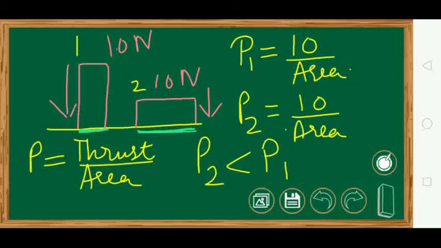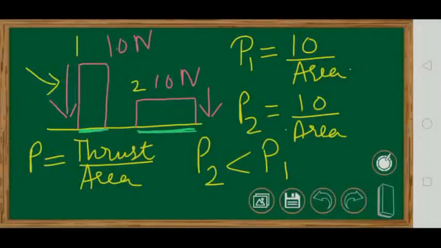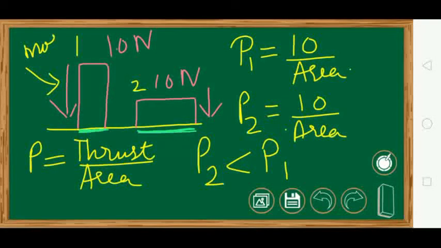Why P1 will be greater? Because the area of P1 is less and the area of P2 is more. So this one is going to exert more pressure. So you can see that if the area is less, the pressure is more. If the area is more, the pressure is less. The weight is same of both. Okay. And that is why there are so many examples we can give.